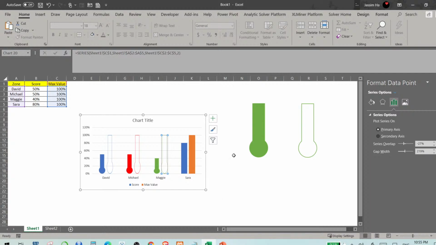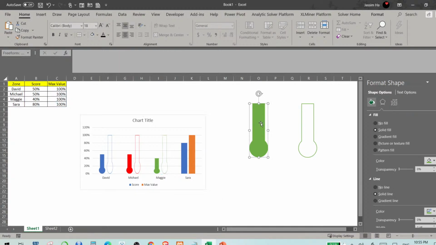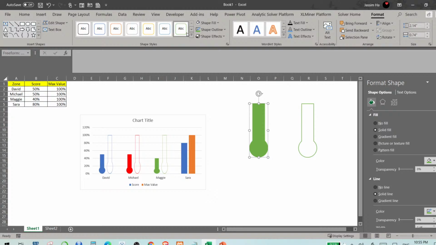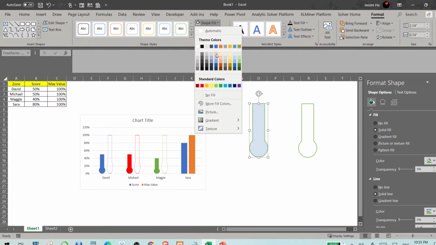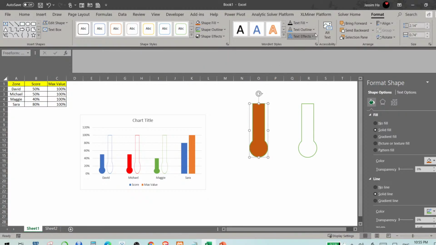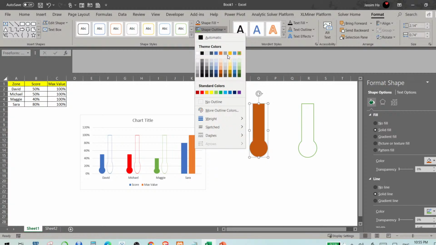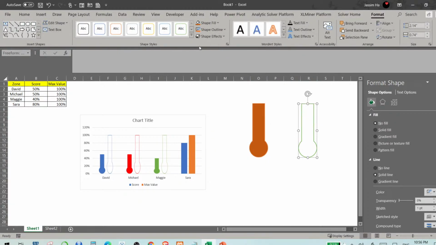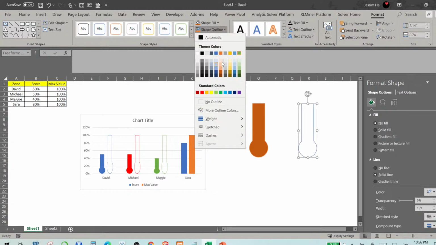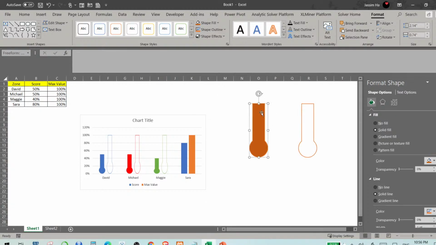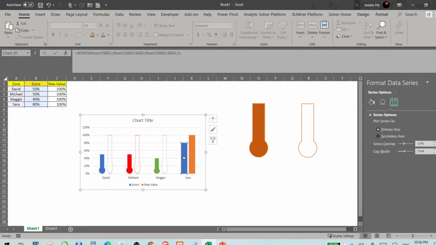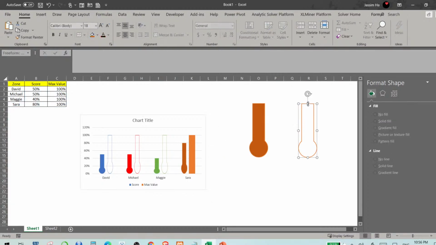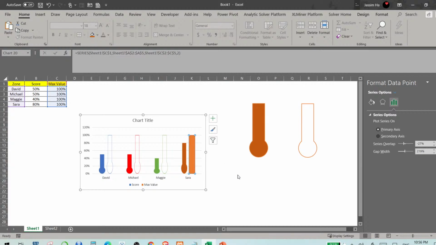Okay, let's get back to work. And the last one now, I will select this data again, go to Format, Shape Fill, and here I am going to select brown. Select the outline as brown as well. For the empty one, the format is brown. Okay, now I copy this and paste it here, and I do the same thing, paste here.